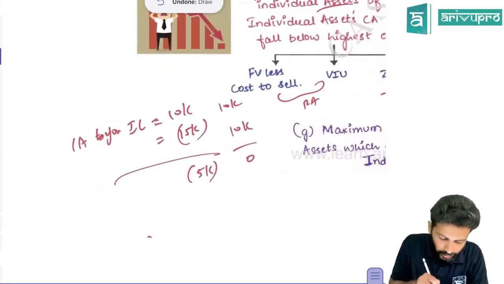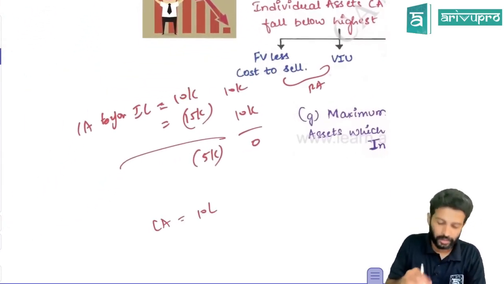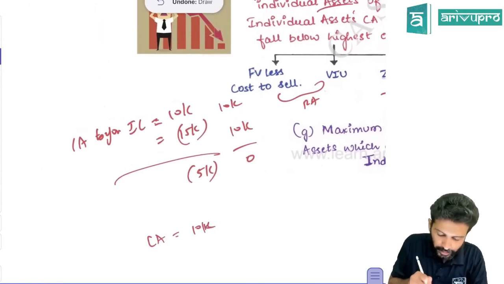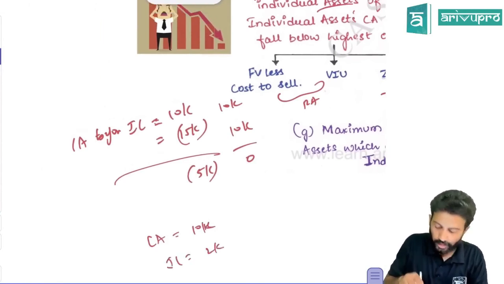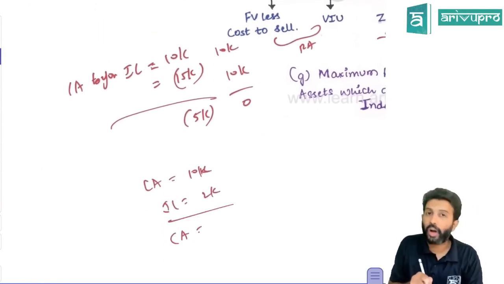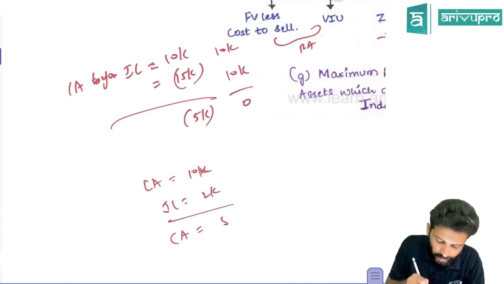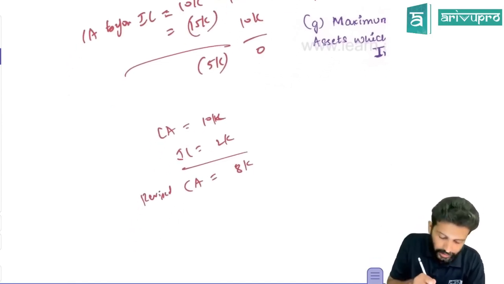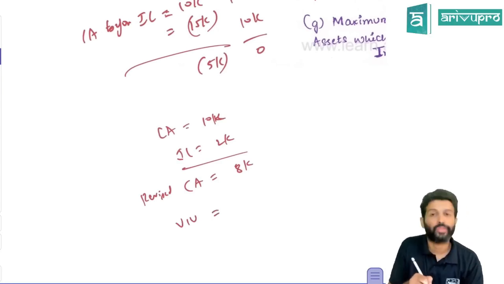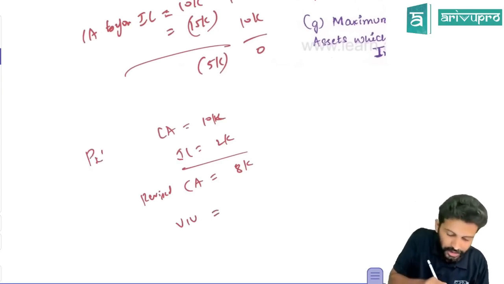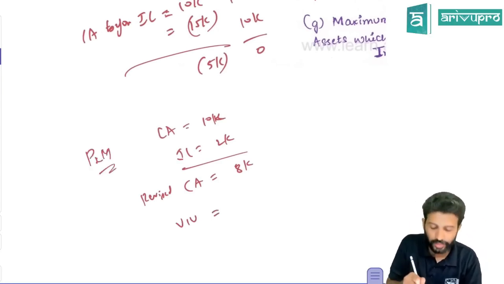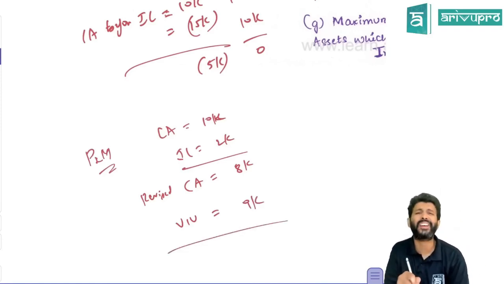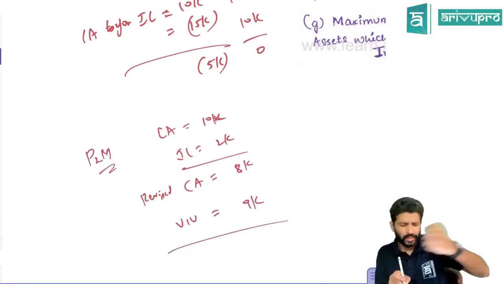Okay, like here, let's say the carrying amount before impairment loss was 10,000. You allocated an impairment loss of, let's say, 2,000. So when you allocate impairment loss, the carrying amount will not be the same. It will fall. So what is the revised carrying amount? Revised carrying amount is 8,000. Let's say this is plant and machinery, and the value in use of this machinery is 9,000. Do you think this is fair now? No, right? Why?